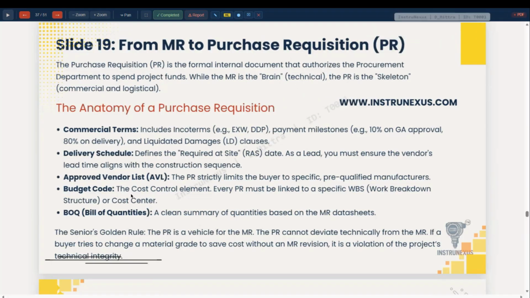Budget code is mentioned for our internal use. The purchase order number has a budget cost and bill of quantity. A clear summary of quantity based on the MR is covered in the index.